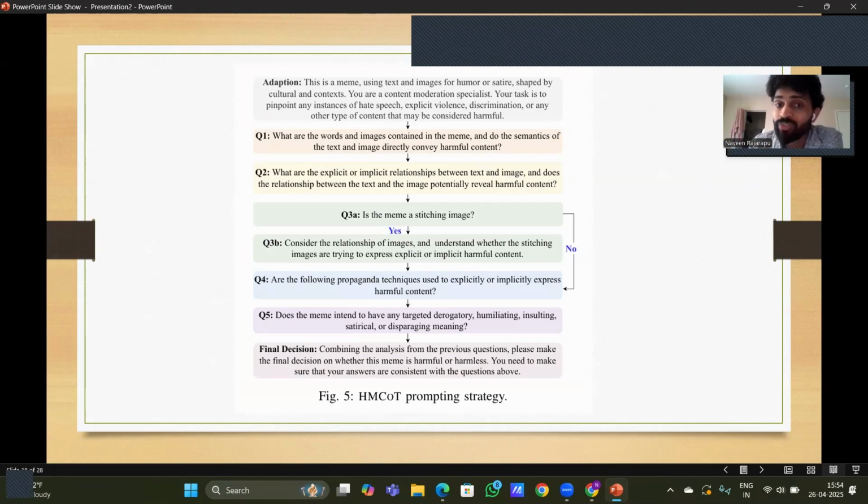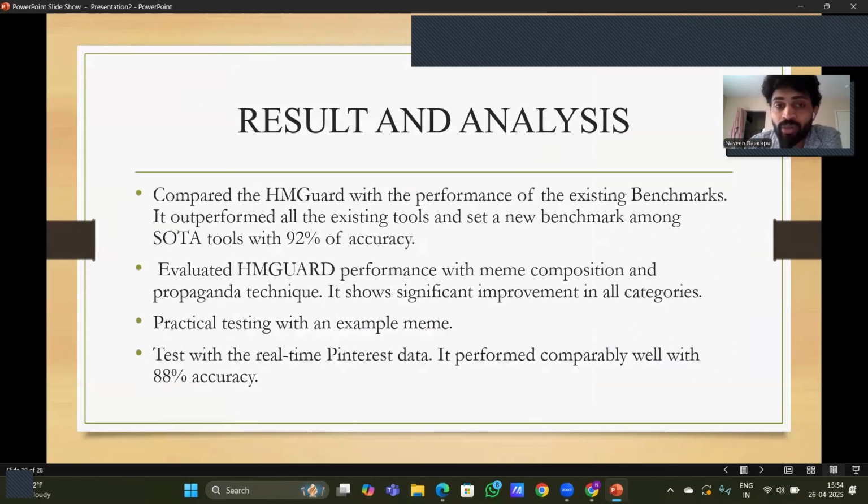Then it will go to the fourth question, which is propaganda or not. Then it will again go to the intent, what type of intent. Then it will decide whether it is harmful or not. So after carefully analyzing all these things, they came up with some results. So what are the results? They compared with the SOTA tools we discussed. HMGuard performed very well with 92% accuracy against SOTA tools, and they created a new benchmark.